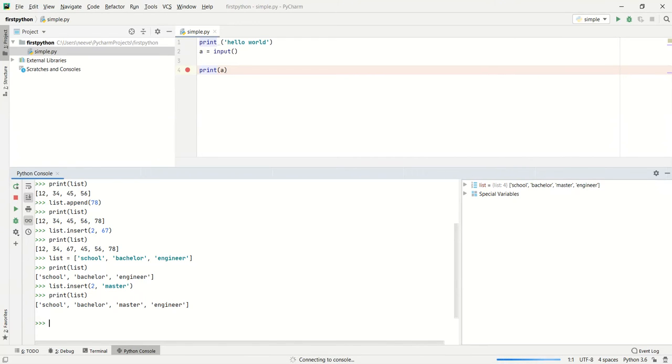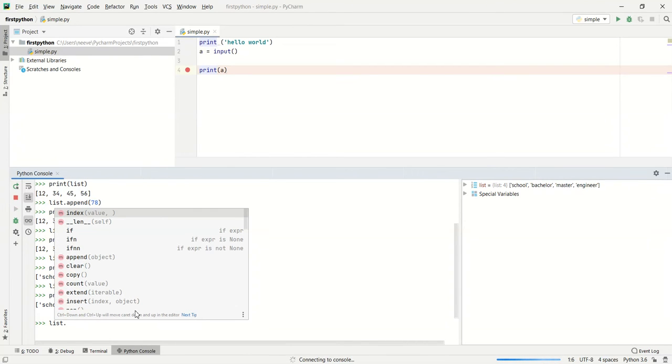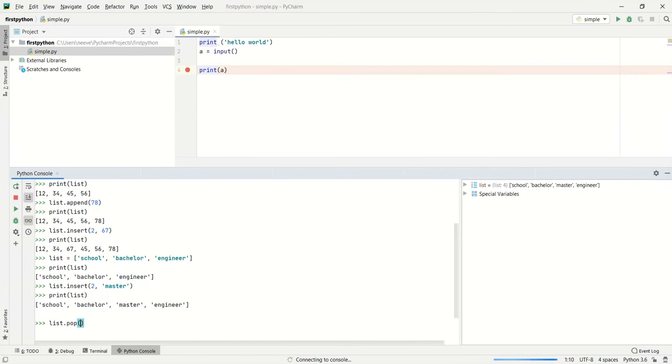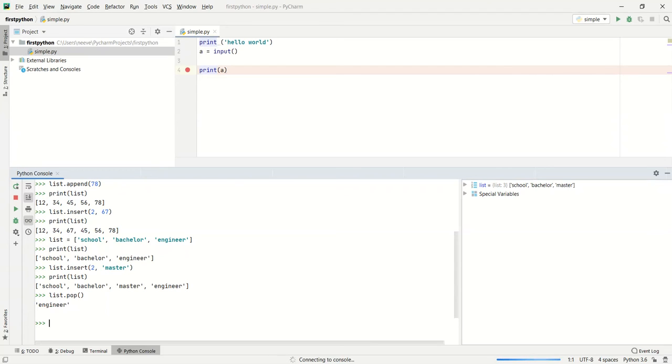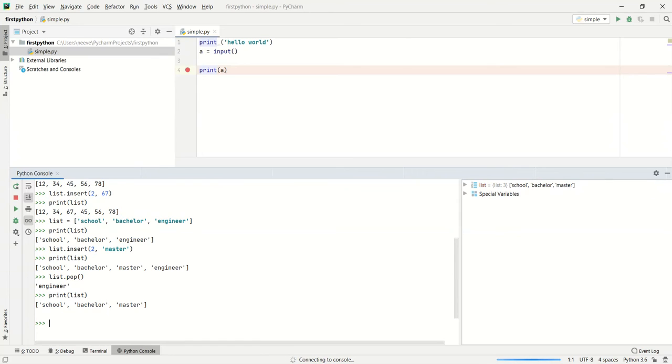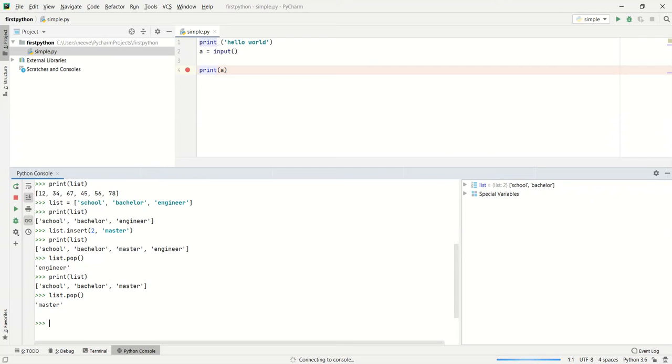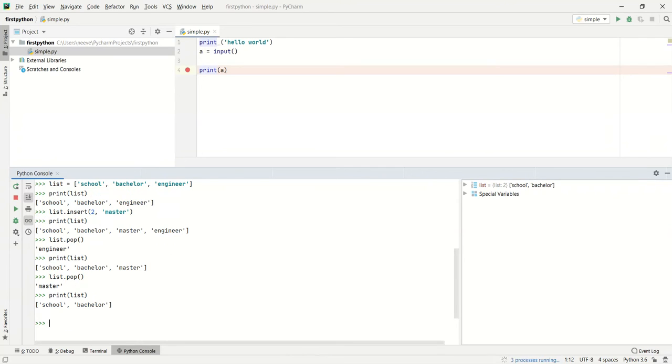And we can do pop of list. Pop means the last element will be popped out from the list, and the list will become smaller. If we do pop again, the master will be popped out from the list, and we will be getting only 2 elements in the list.